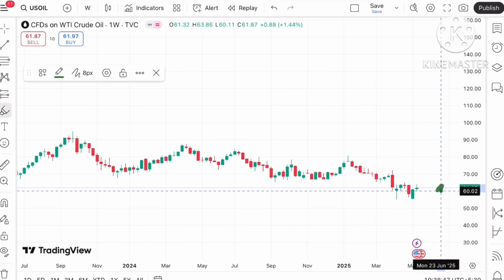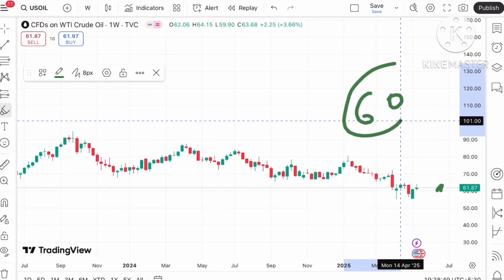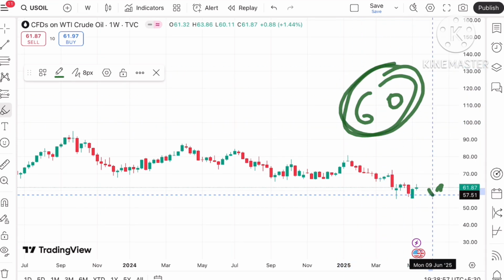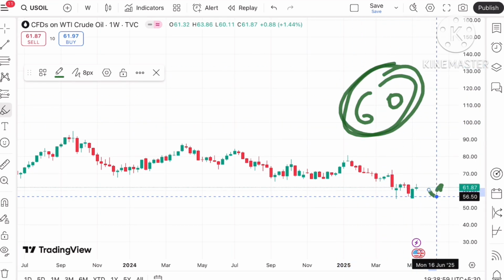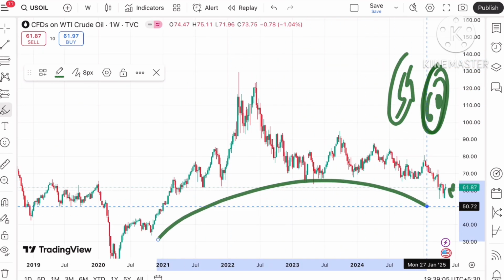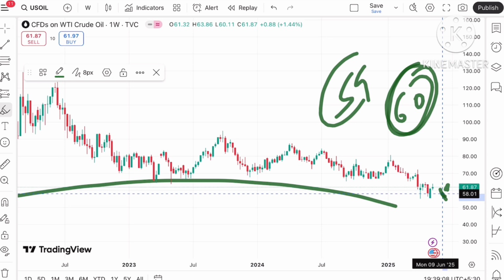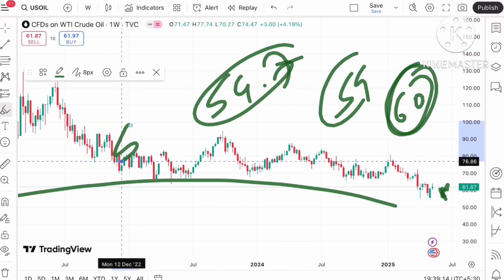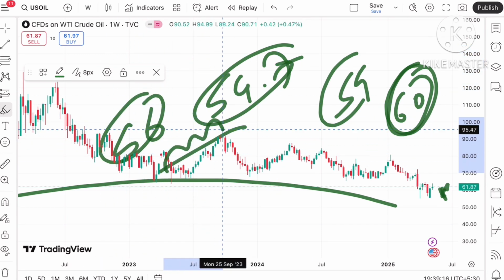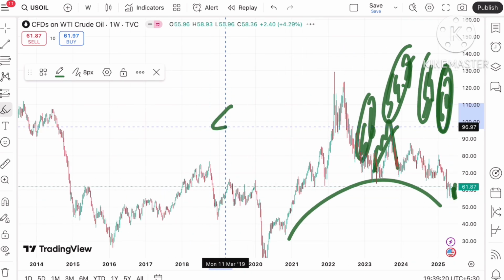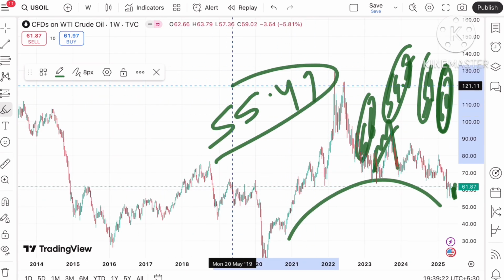But suppose the price starts falling below this level, it can touch a level of $60 and from there a further downfall towards a level of 59. A clear pattern is forming towards the downside, so chances are high it can move towards a level of around 59.7, and after 59.7 there is a chance that it can cross a level of 56 because that level is already being tested. So chances are high the price will fall further down and touch a level of $55.49.